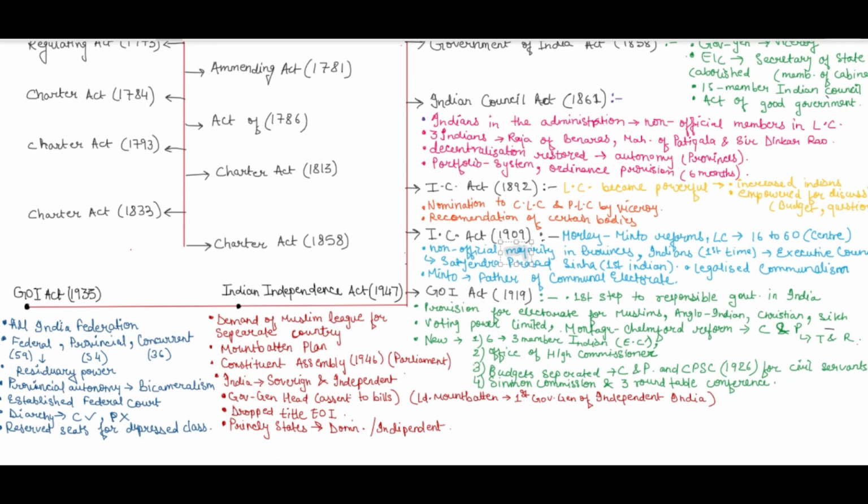Now the title of the King of Britain dropped, that is, the Emperor of India was dropped from the title, and the princely states was now given the choice for the very first time. They were given the total discretion in order to choose whether they want to join the dominion of Pakistan or India, or they want to stay independent. So this was all about the crown rule.